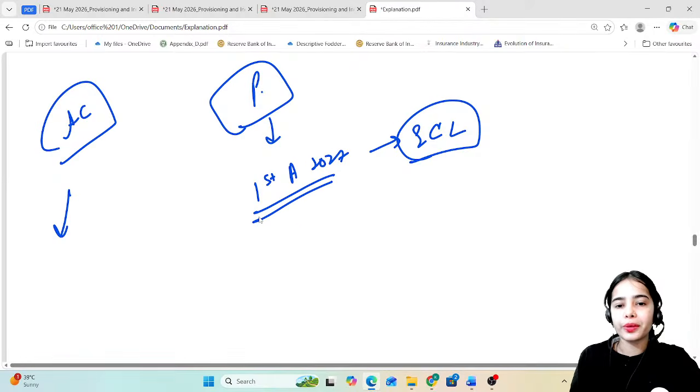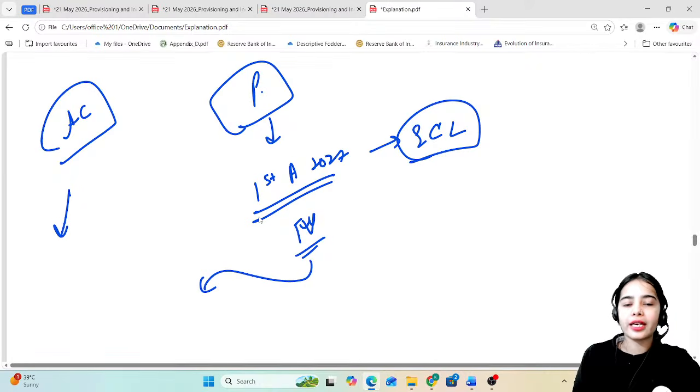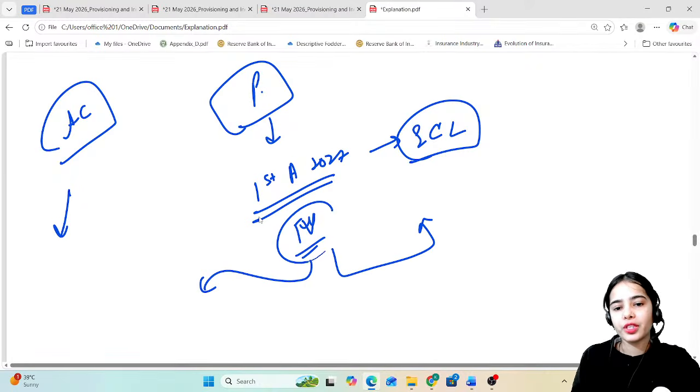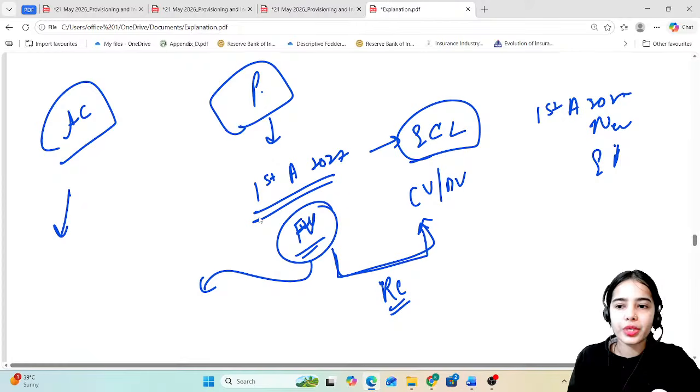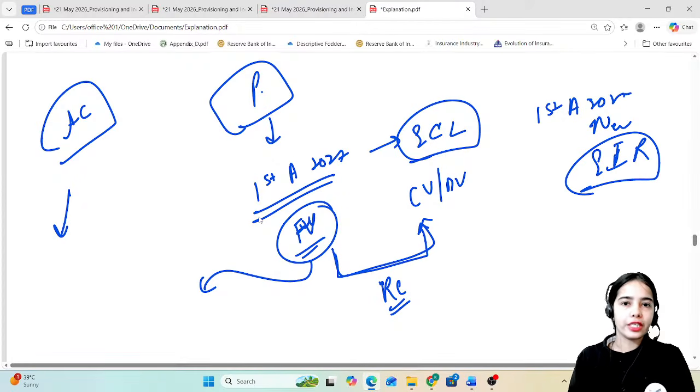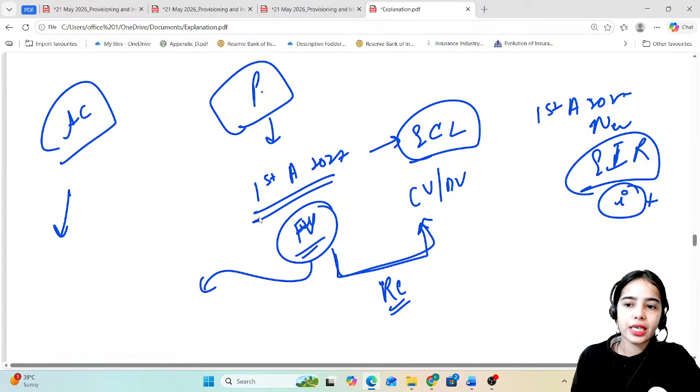On 1st April 2027, the fair value has to be calculated for all the new loans and for the outstanding loans also. Whatever is the difference between the fair value and the carrying value, or the book value, has to be covered through the retained earnings. From 1st April 2027, for the new loans, the effective interest rate should be used, including all the additional fee charges of the banks. Other than the contractual interest rate, it also includes the fees, transaction costs and such.